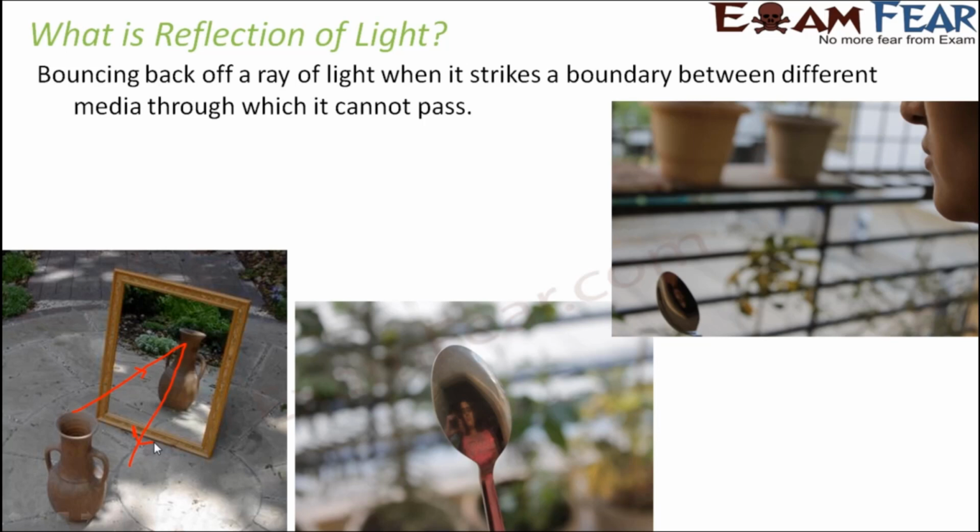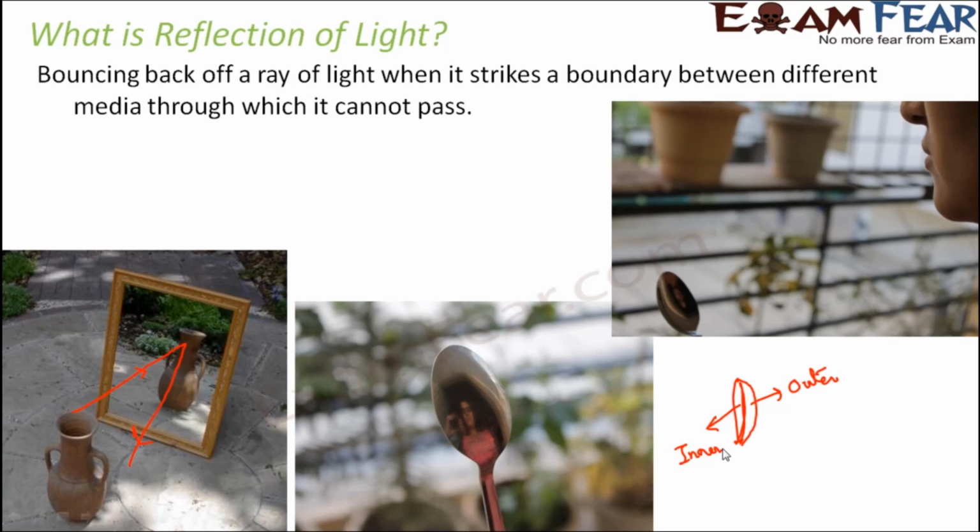Now you can try out some very interesting things yourself. For example, you take a spoon, which is very easily available at your home. Now just try to look at your image with the back side of the spoon. Because the spoon has a curved surface like this, this is like the outer surface, and this is the inner surface. So try to observe your own images from both the outer surface and the inner surface, and you will see that on the outer surface you will always see an erect image, but on the inner surface, when you take it far away, you will see an inverted image of your face. But when you bring it very close to you, you will be able to see an erect image.